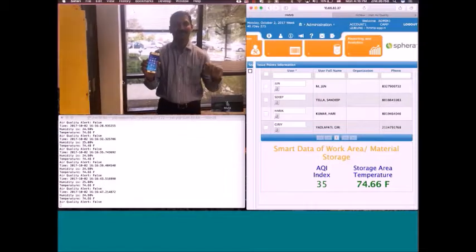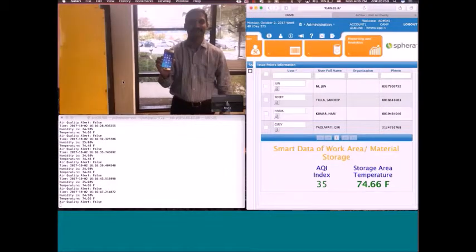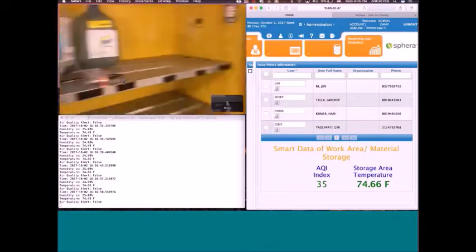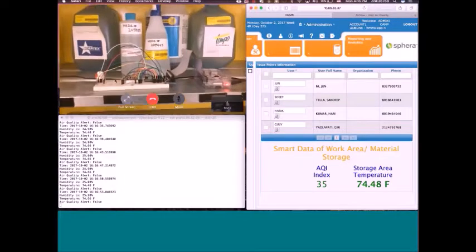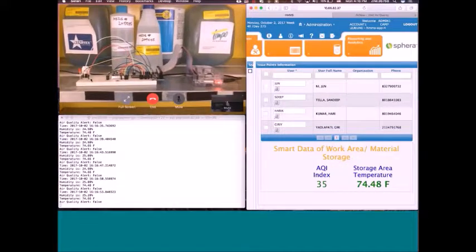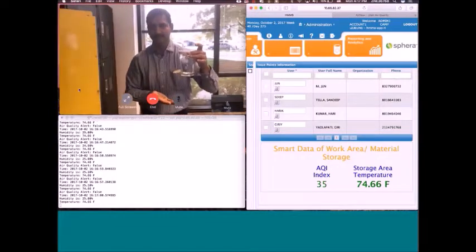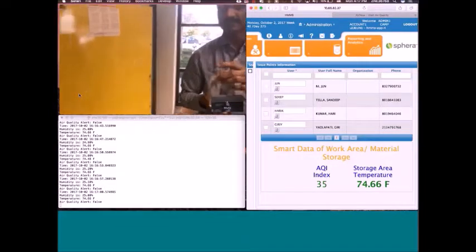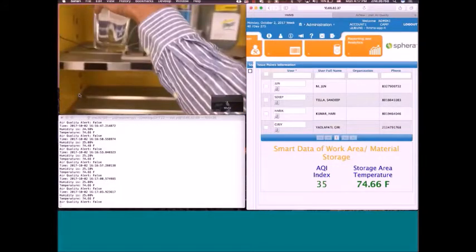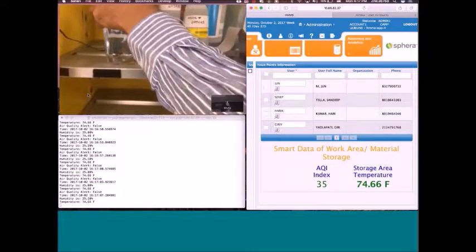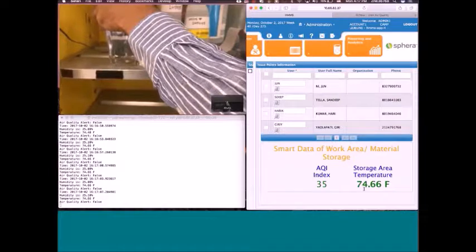Giri is our site safety personnel who will receive text messages from the system when the temperature reaches the first threshold value. His cell phone number is configured to receive the message. In our first demonstration, we are going to increase the temperature to the first threshold value, which is set to 76 degrees Fahrenheit, and he's going to do that by placing a hot water glass next to the sensor.